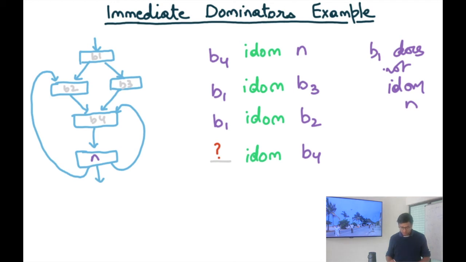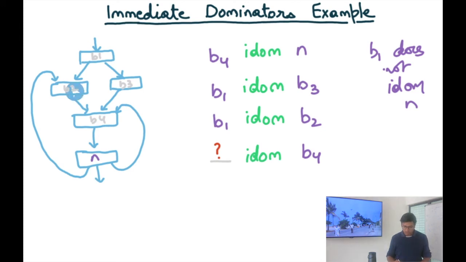Now, what is the immediate dominator of B3? We know that B1 dominates B3, and actually there is no other node that dominates B3 in this particular control flow graph, so it also satisfies the other two conditions. It's not equal, and there does not exist any other node that dominates B3 and is dominated by B1. Similarly, B1 immediately dominates B2. So B1 immediately dominates B3, B1 immediately dominates B4. What about B4? Which node immediately dominates B4?